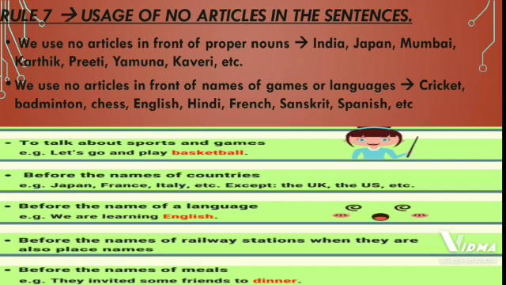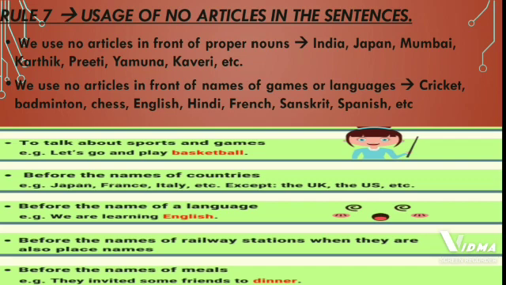Next, we should not use an article before the name of a language, as we had discussed over there in the point. Next is before the names of railway stations, where they are also place names. Now, before the names of places we should not use articles, as well as the railway stations also.